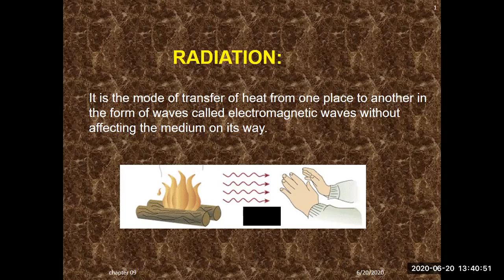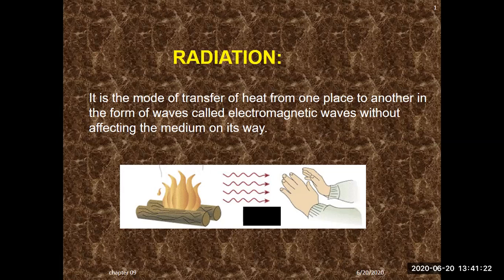Now today we have a third one, that is called radiation. To understand radiation, the teacher will throw this marker directly, and the boy sitting at the back of the class will catch it. So there is no one involved in between the two. It is transferred from the front of the class to the back of the class. So no medium was involved. This is the same type of transfer of heat which takes place in radiation. Without a medium, heat can transfer.